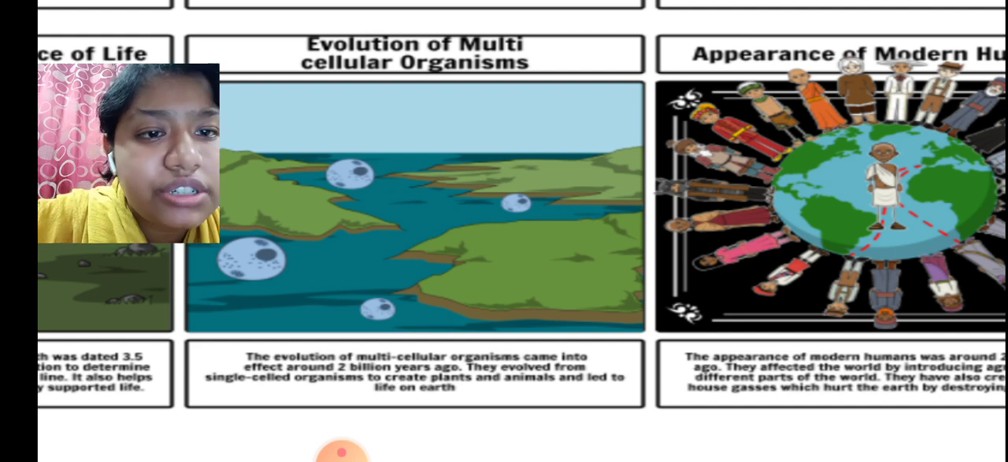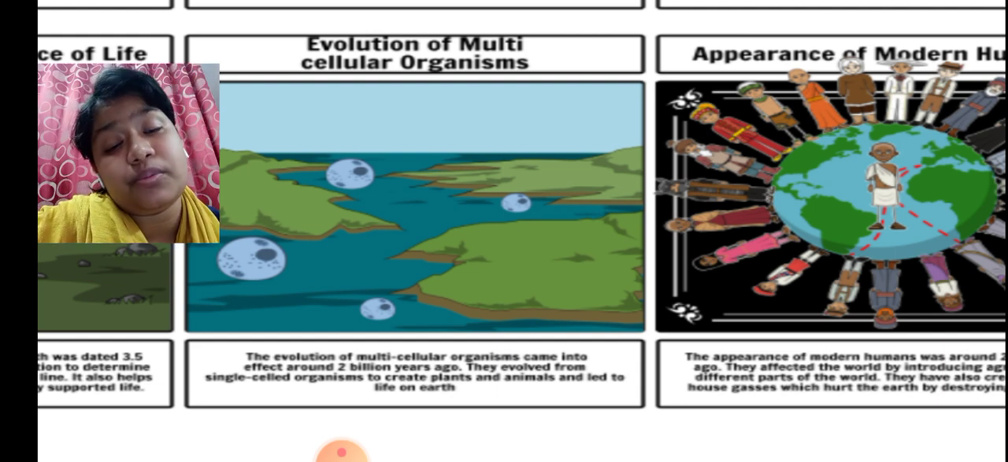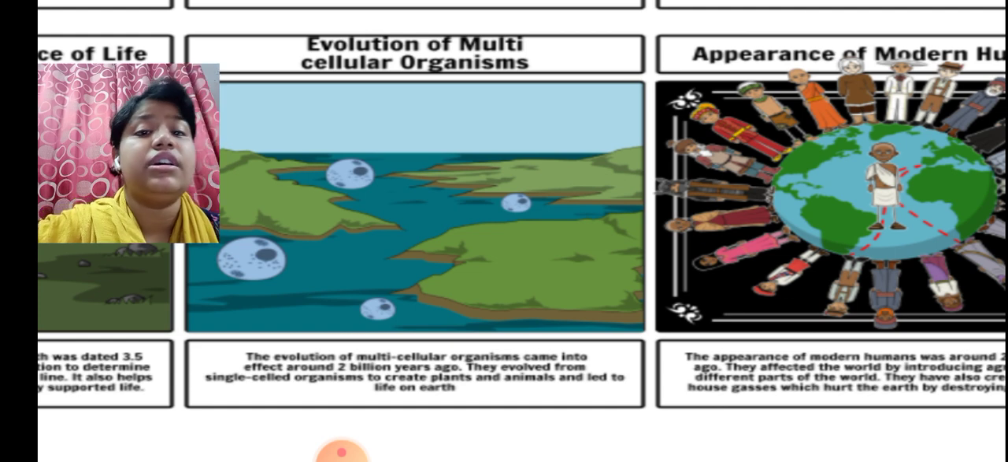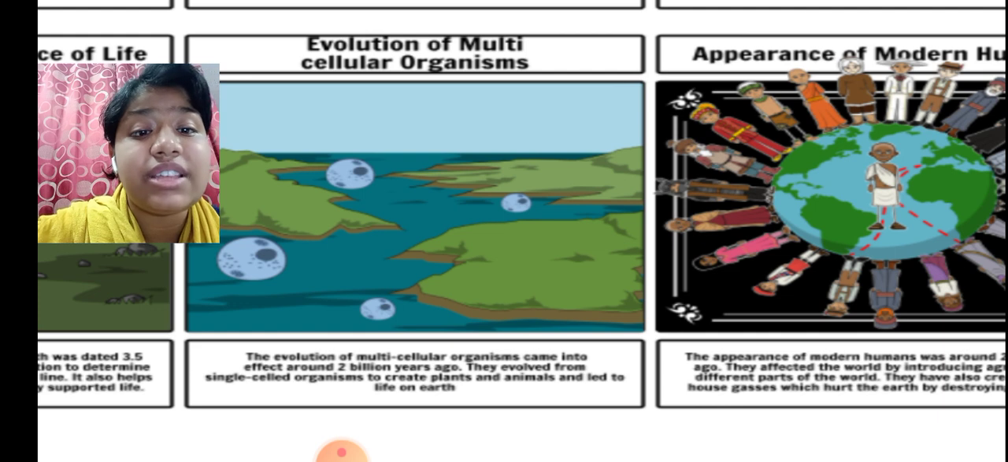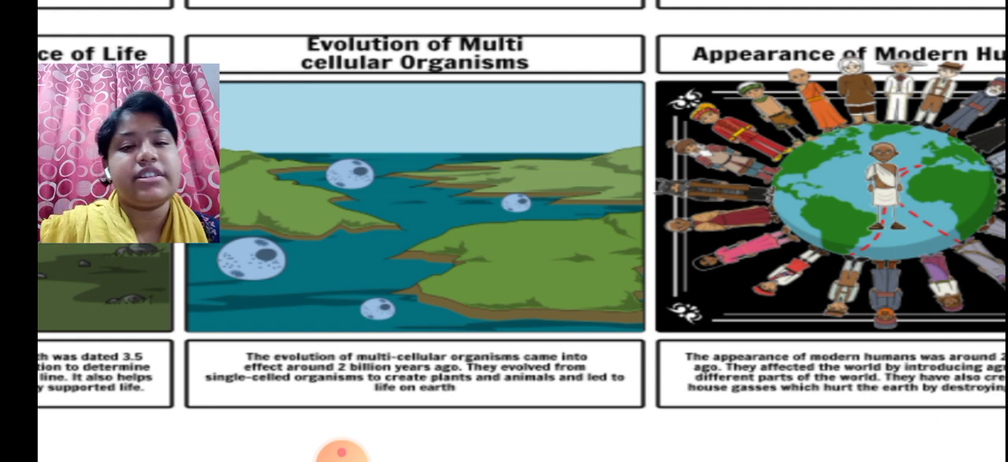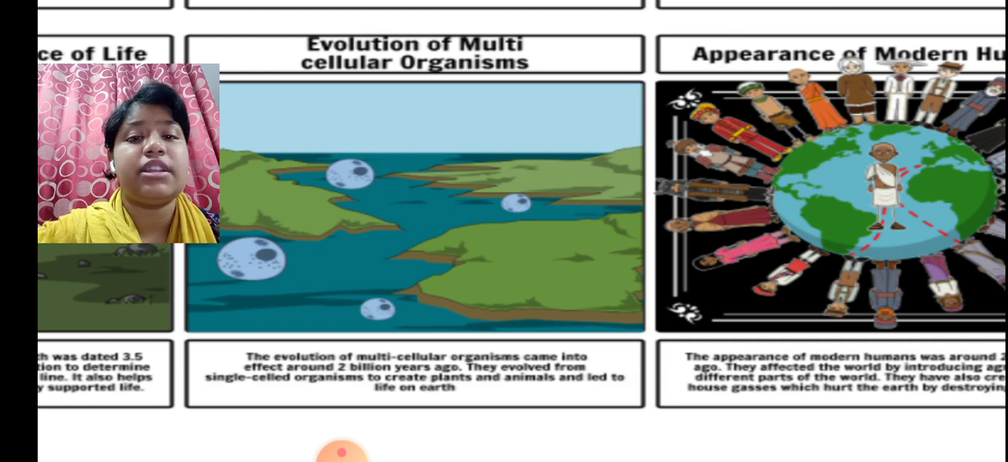The evolution of multicellular organisms came into effect around 2 billion years ago. So after the formation of stars, then sun, then planet, then solar system, earth, around 2 billion years ago we found cellular organisms also. They evolved from single cell organisms to create plants and animals and led to life on earth. So this was a system. First microorganisms took place, then life started, because they were helping in the creation and survival of animals and plants.